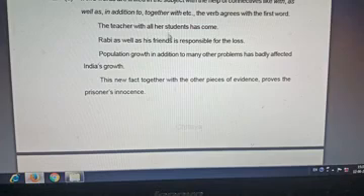So how can singular has be used here? The teacher has, all the students have. Because with connectives like as well as, in addition to, together with, the verb agrees with the first word: the teacher has, not the students have.